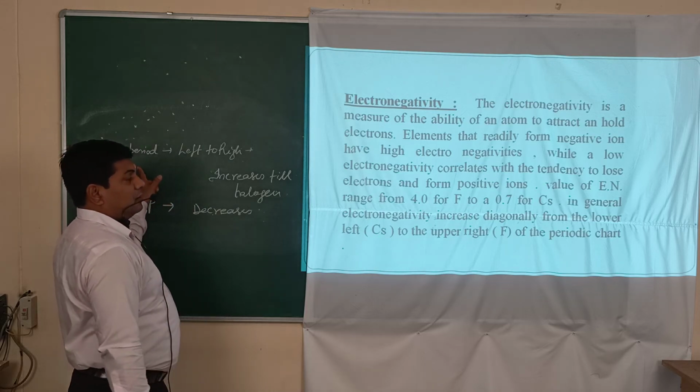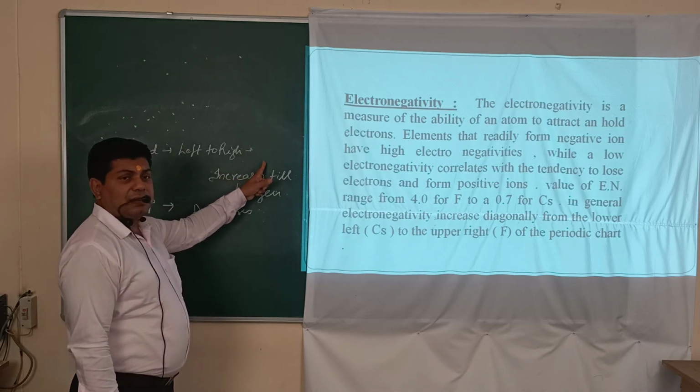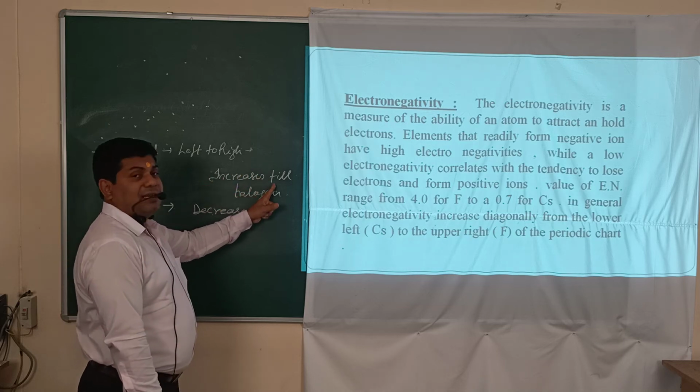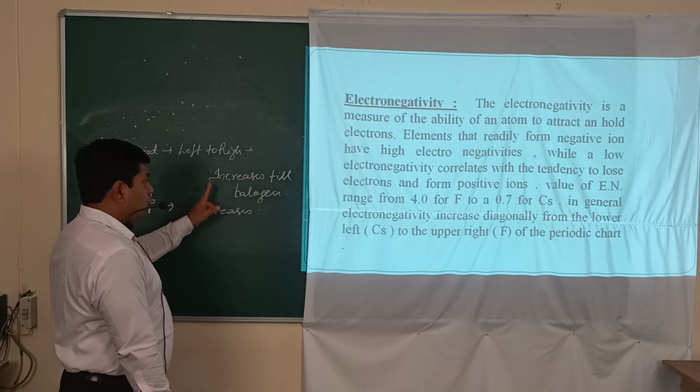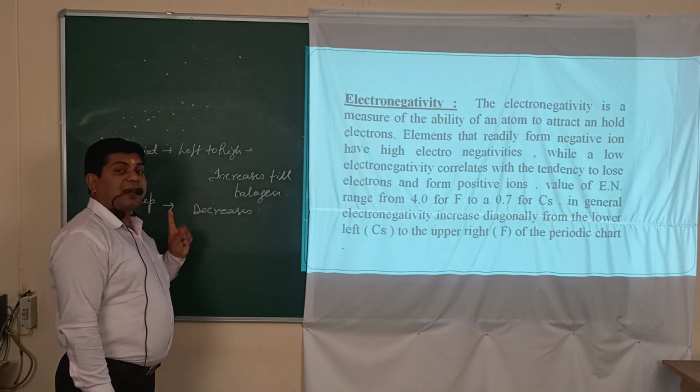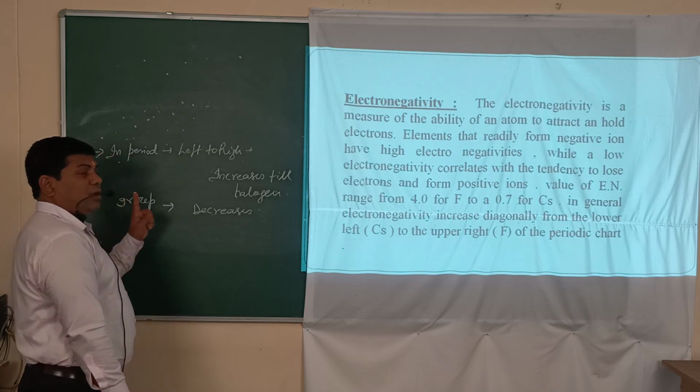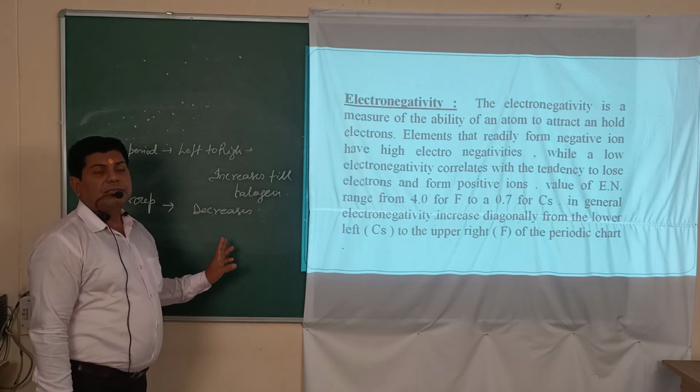In a period, size decreases, that's why electronegativity increases. In a group, atomic size increases, that's why electronegativity decreases.